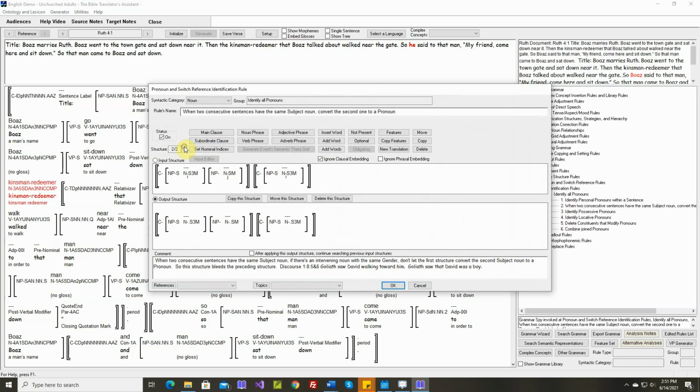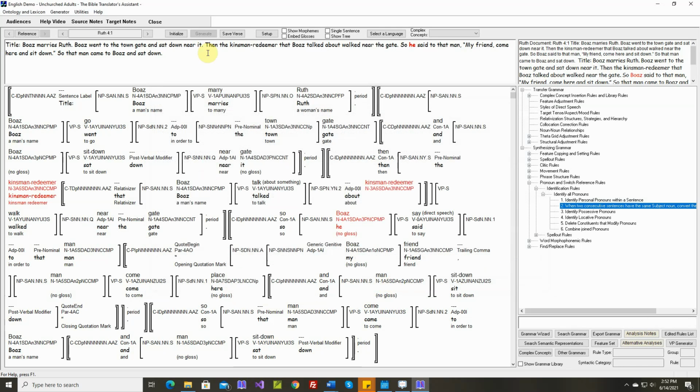When there's an intervening noun of the same gender but a different index, we don't want to convert this one to a pronoun. We need to say ignore phrasal embedding as well, because in this case this is in a relative clause. So let's do that.